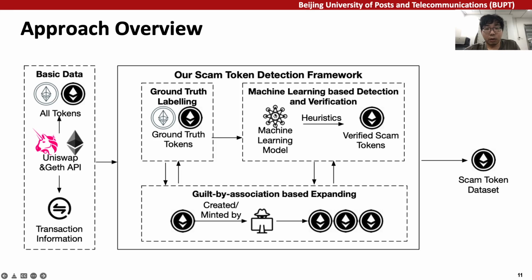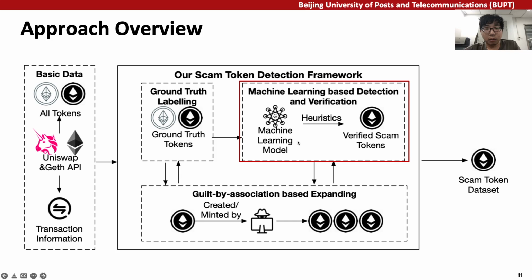We developed a reliable approach to identify such scam tokens. The overall workflow is shown in the figure. The ground truth labeling component is used to collect normal tokens and the most reliable scam tokens. The guilt by association component is used to enlarge our labeled scam token dataset based on two heuristics.